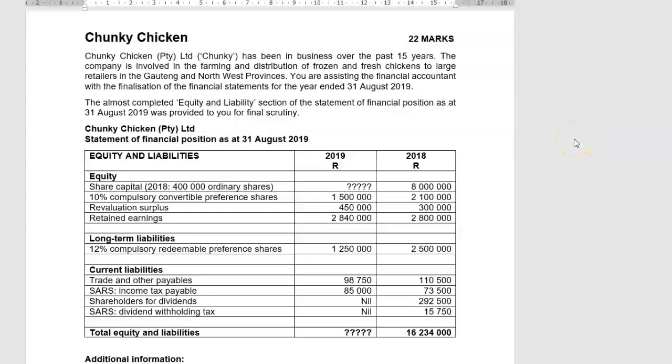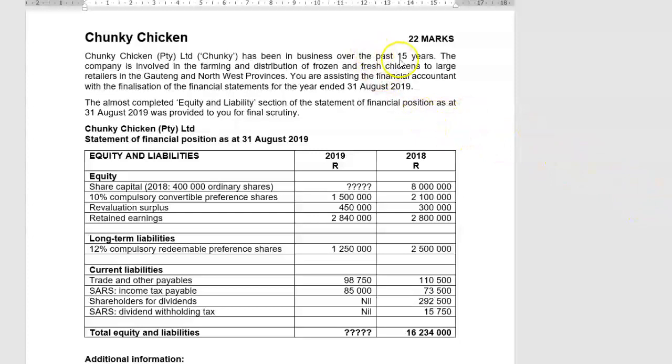Chunky Chicken is a good question, testing not only the statement of changes in equity, but it also has quite a kink in the dividend calculation, which is quite important. You should take note of that, as well as there's a very good rights issue calculation that you have to do in this question. It's not a long question, so it's worth your while working through the question.